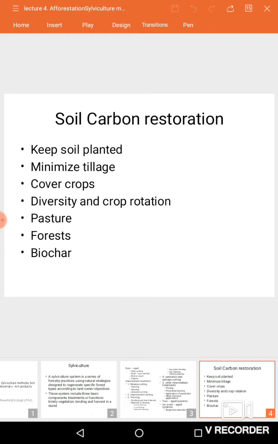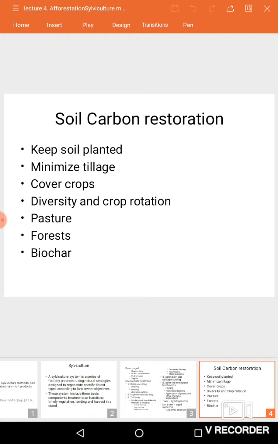If we store this atmospheric carbon in water, what will happen? The carbon dioxide dissolves in water and produces carbonic acid in the water itself. That will reduce the pH level of soil water, groundwater, or ocean, anywhere.